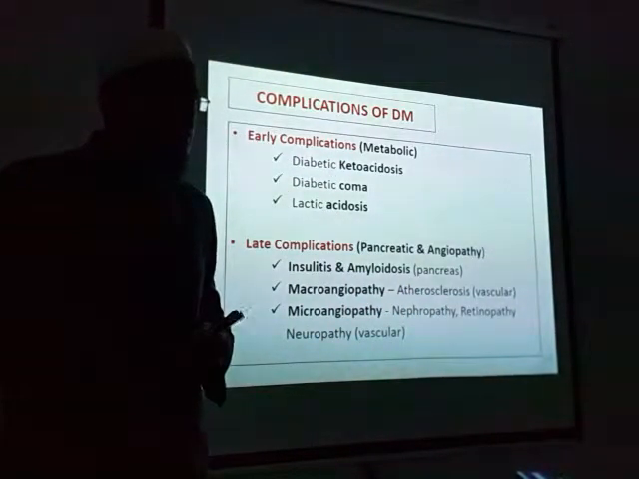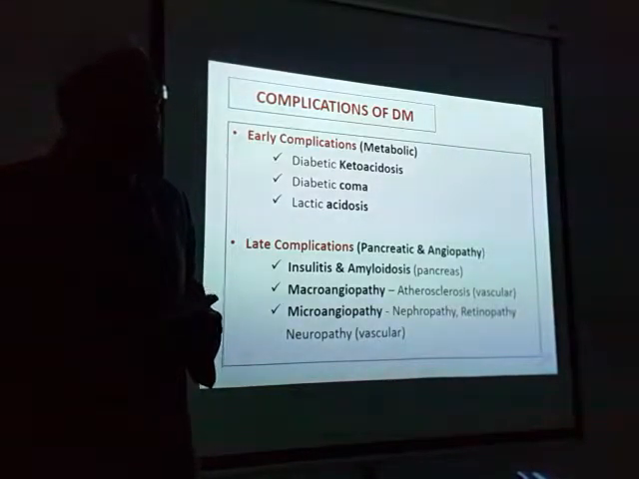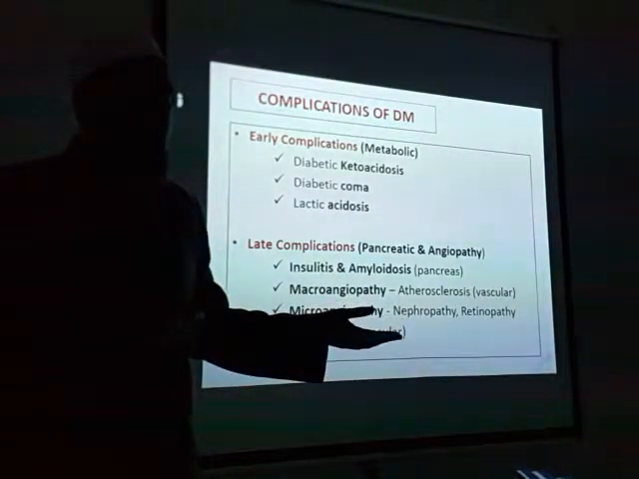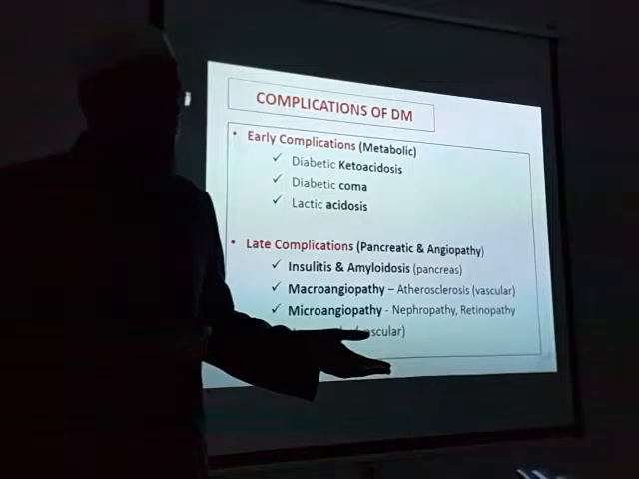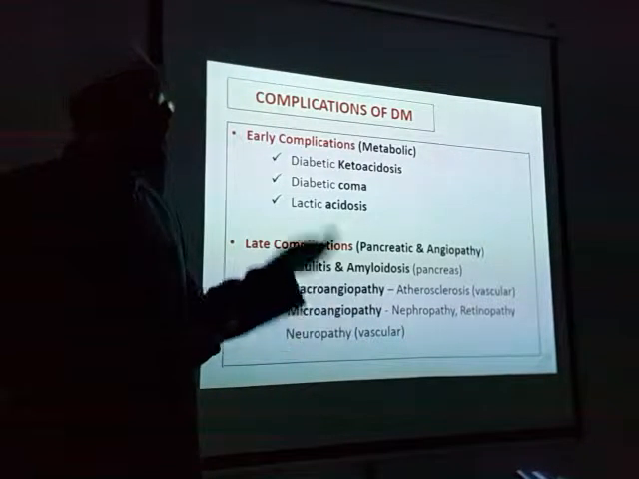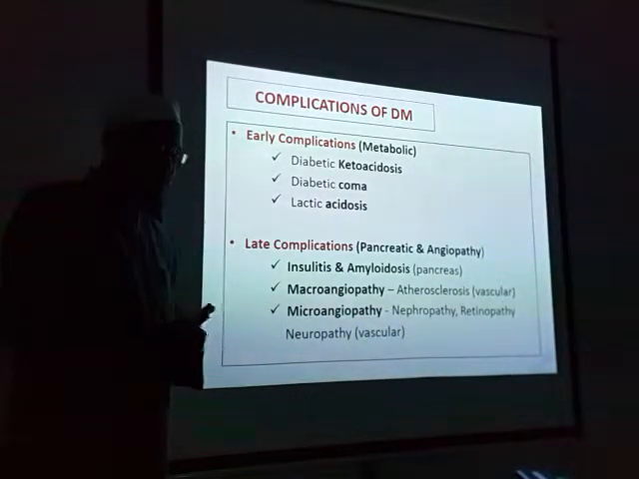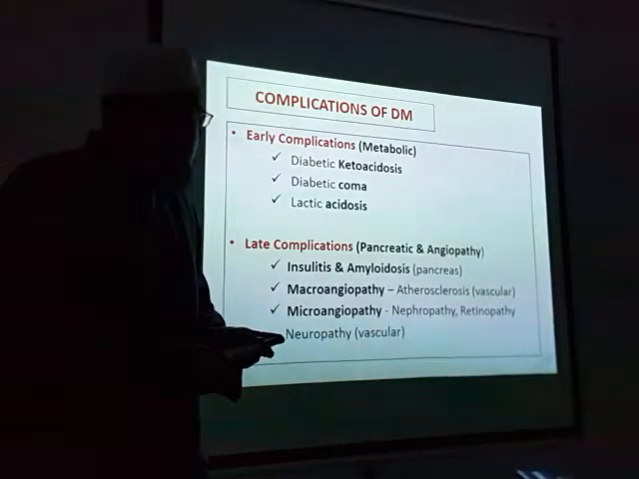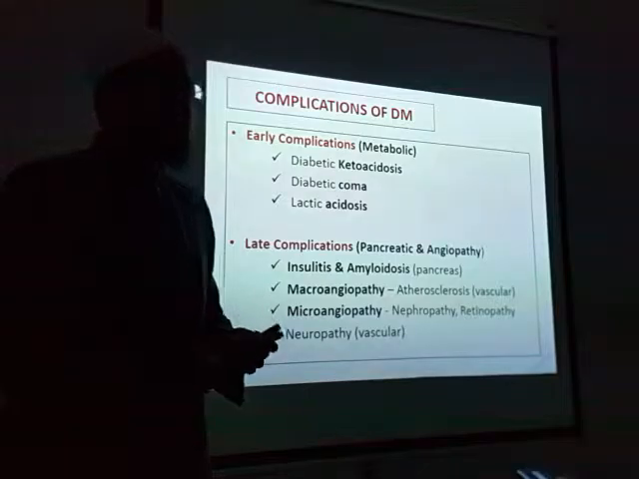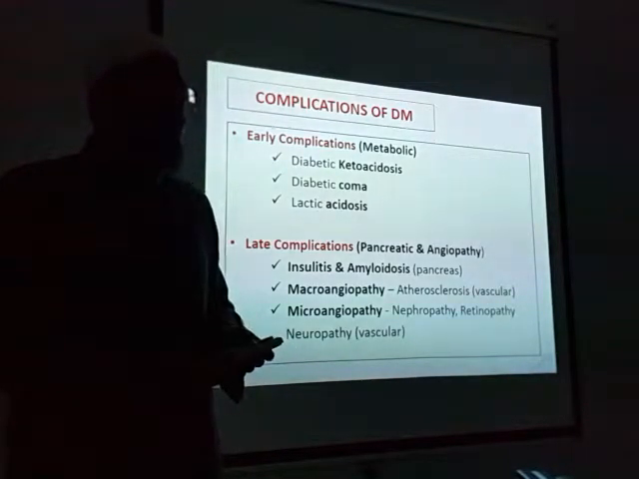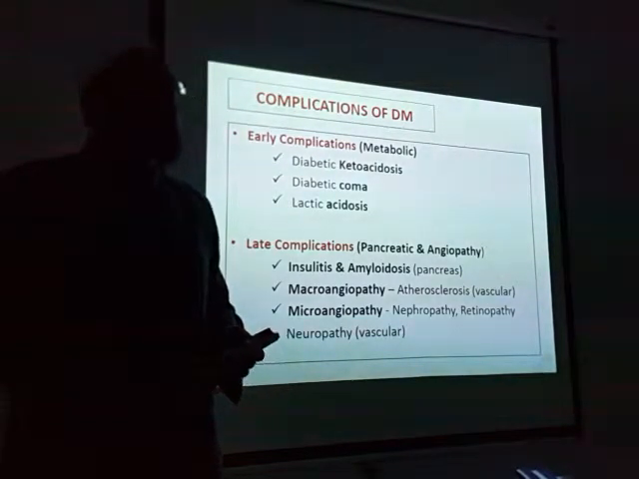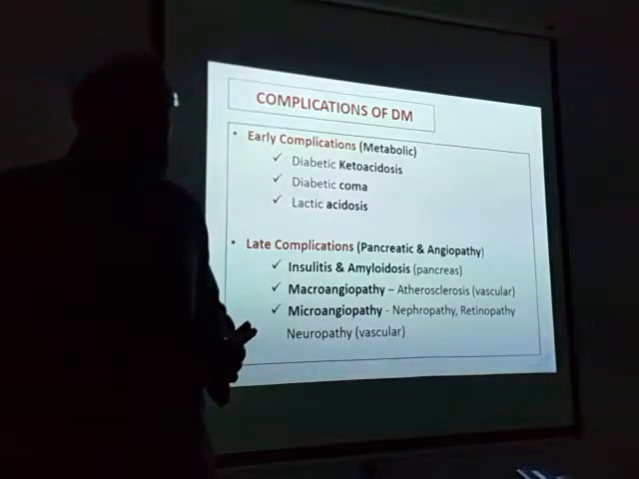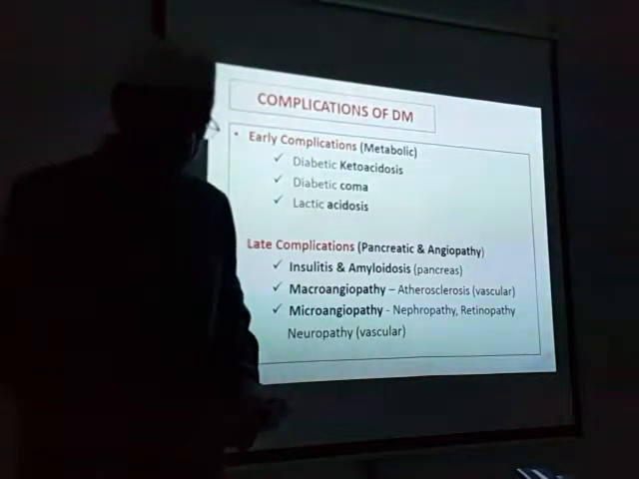Insulitis, you know? Inflammation of what? Inflammation of the islets. Insulin is secreted by beta cells of the islets. So inflammation of those is called insulitis. Amyloidosis. What is amyloid? It is protein deposition which occurs in diabetes. This we will discuss.